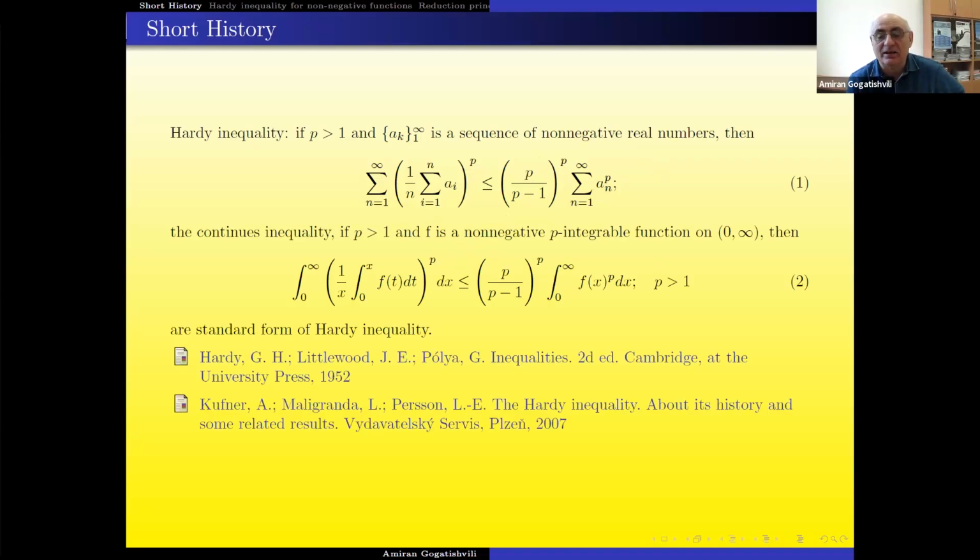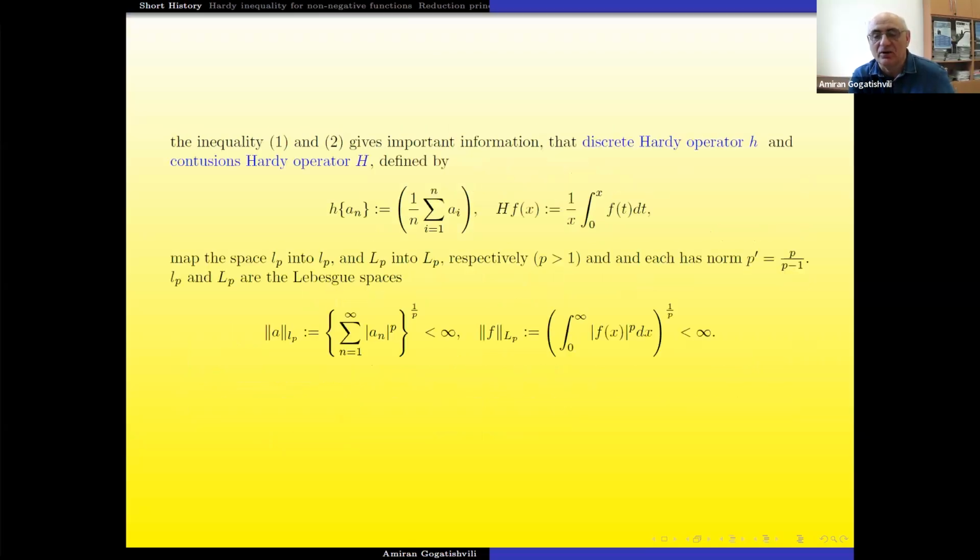And after this, of course, later the integral form was found, and this one is discrete, for sequences, and the second is now named the Hardy inequality, and in this case p must be greater than one, but in the sequence case you can take p also between 0 and 1, but originally it was not considered by Hardy. And you can see this inequality in the famous book of Hardy, Littlewood, Polya, Inequalities, its second edition, and also in this historical survey paper by Kufner, Maligranda, and Persson. And you can see all the history about this inequality.